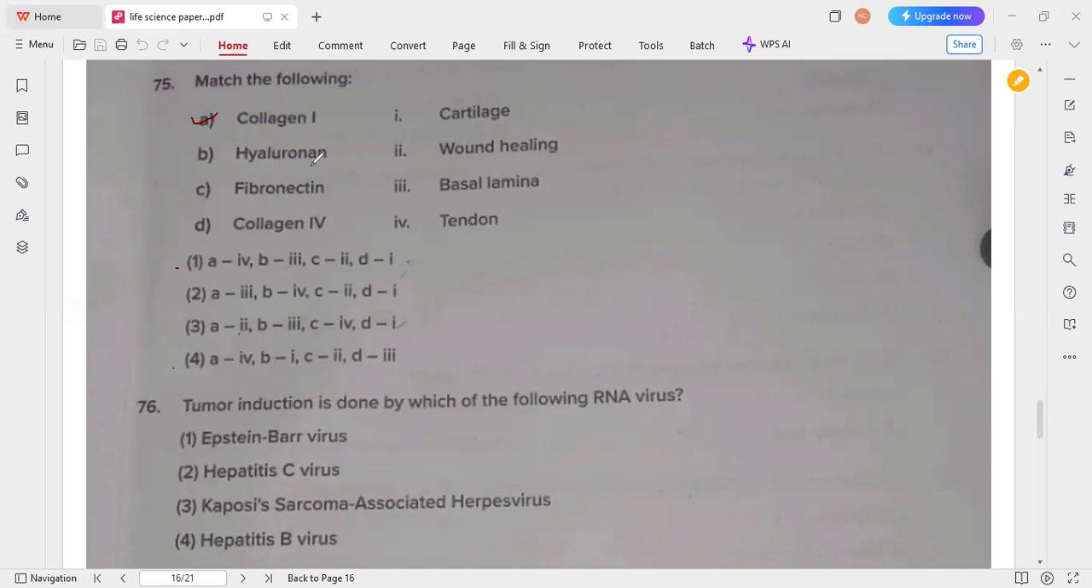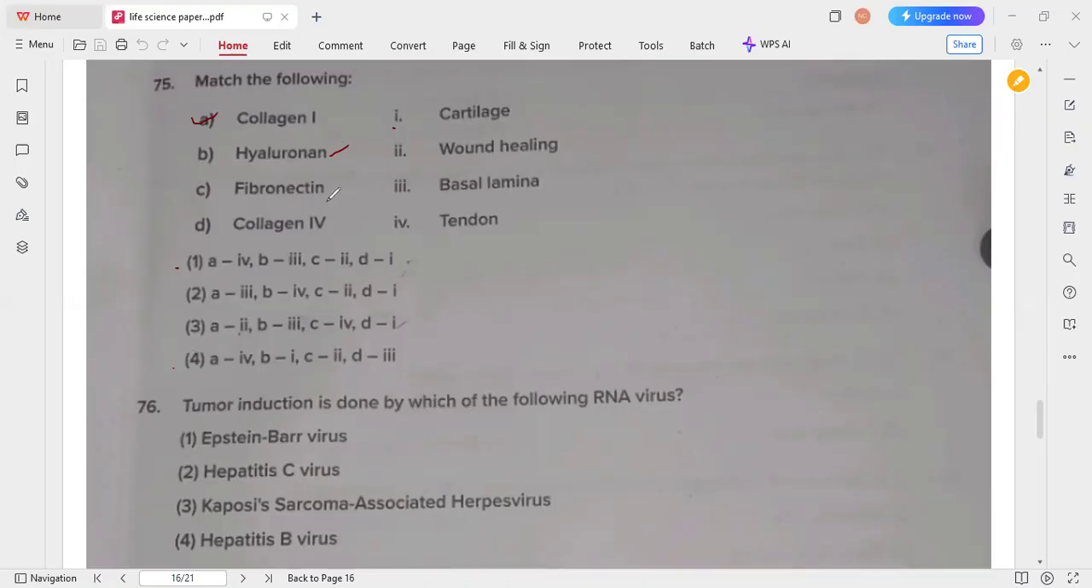So hyaluronate is the one present in the cartilage, which forms the gel-like structure and moistens the cartilage. That is what option 1B belongs to, option 1. So that's why option 1 is there in the fourth option. Yeah, the fourth option. Next, fibronectin.